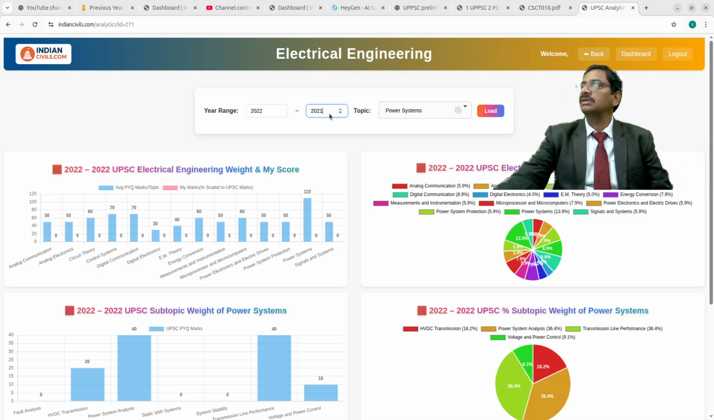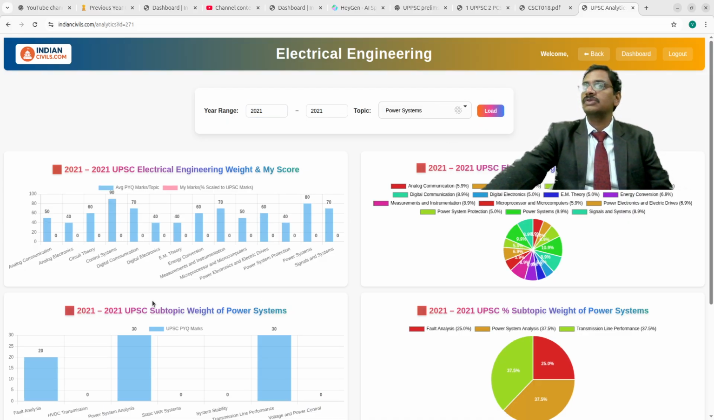And you take one more. Suppose you take 2021. Then this time control systems topped with 90 marks, and power systems got 80 marks, so 10 marks lesser than control systems. That is in 2021. Like that you can identify the important topics.